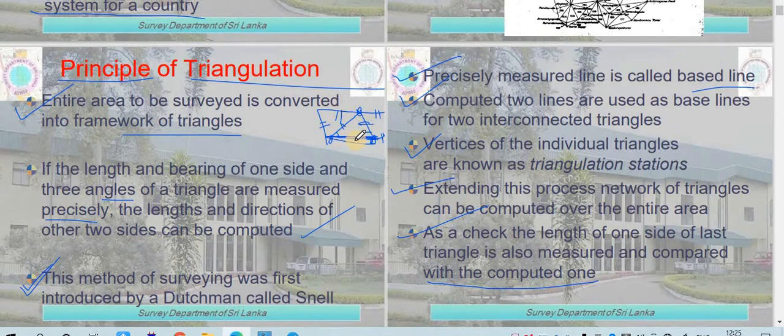Okay, you have calculated from here and you are ending over here. So what you have to do, you have computed this with the help of calculation, but you also have to measure this. This will give you a check. Suppose with the measurement it was coming out to be 80 by computation, by numerical method, but after actual measurement it is coming out to be 79.9. So it is approximately equal to 80, so it can be assumed to be the same. That will provide you a check on whether the calculation you have done is correct or not.